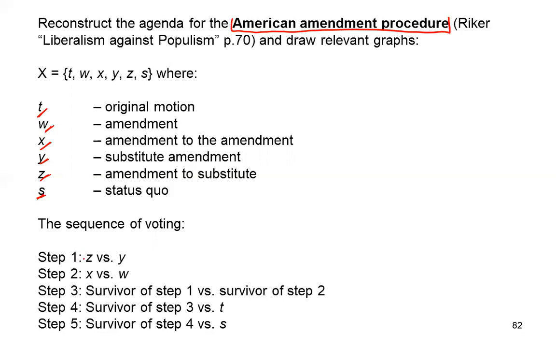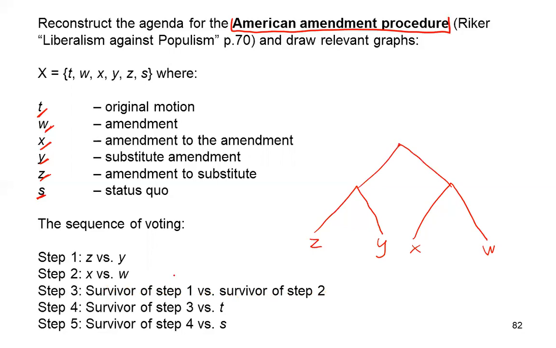And the sequence of voting is as follows. Step 1: amendment to substitute versus substitute amendment. So Z versus Y. Step 2: X, amendment to the amendment, versus the amendment itself. So X versus W. And now the survivor of step 1 versus the survivor of step 2. So now we draw something like that.